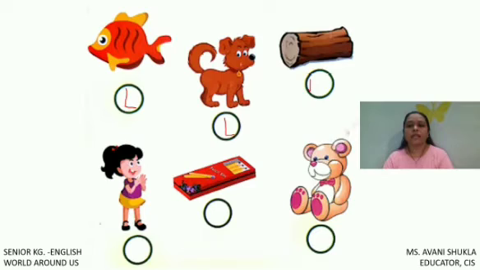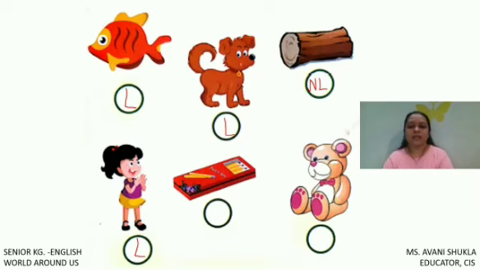So for non-living things, we will write N. Non-living thing. Now here we have the girl. Girl can grow, girl can breathe, right? Girl can move from one place to another place. So girl is a living thing.